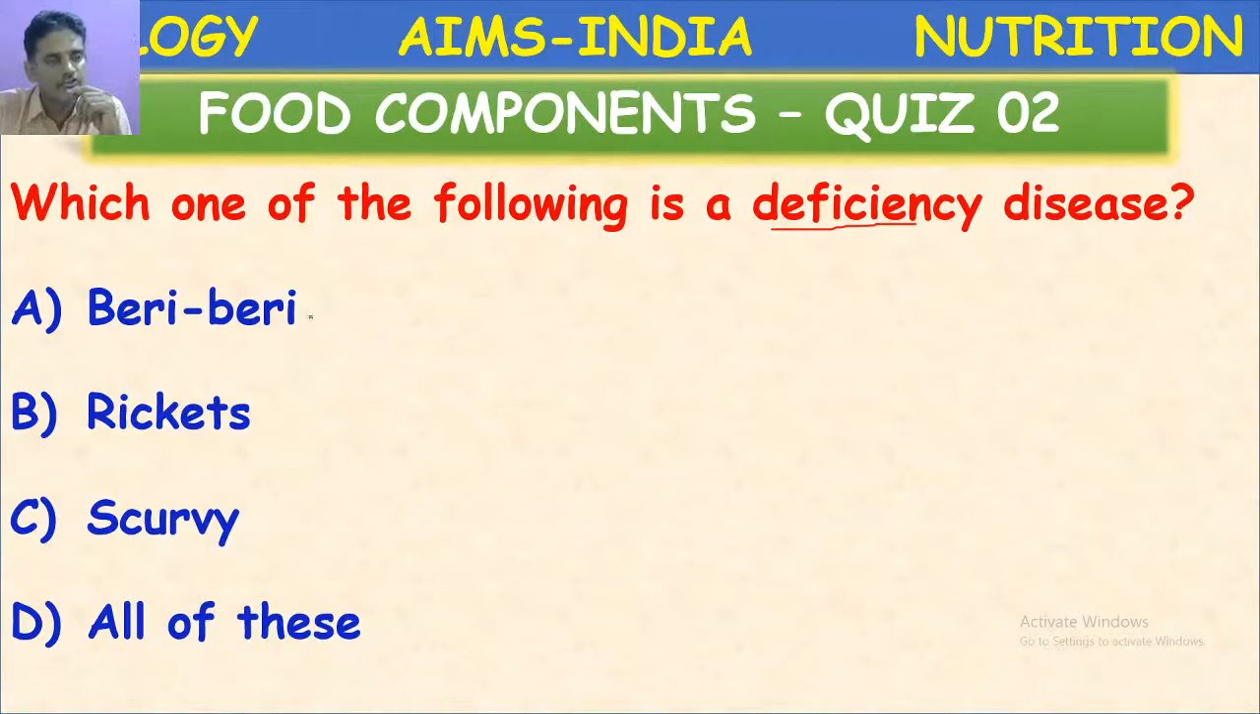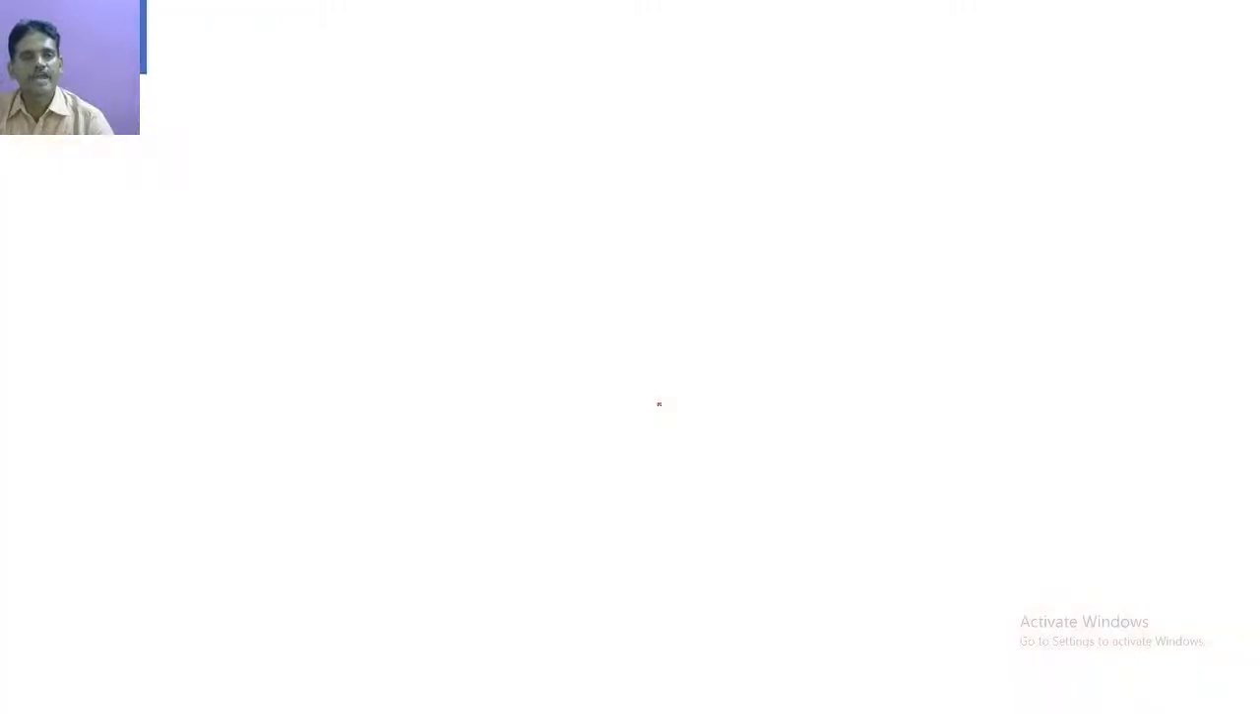Beriberi is caused due to deficiency of vitamin B1. Rickets, due to the deficiency of vitamin D. Scurvy, due to the deficiency of vitamin C. So here, what is the correct option? Yes, D. All of these are deficiency diseases. Next,